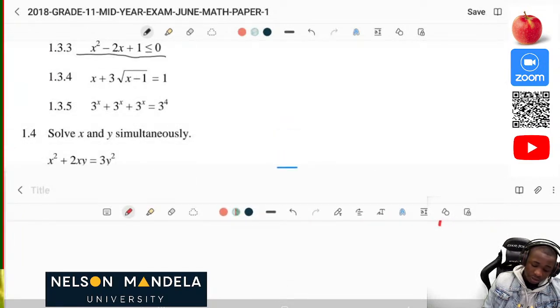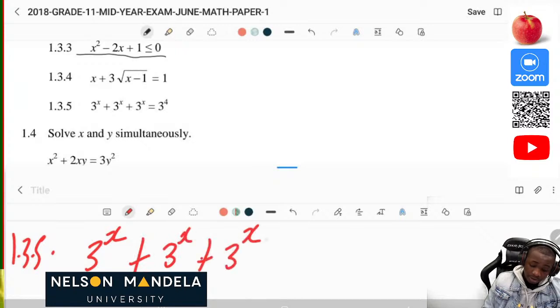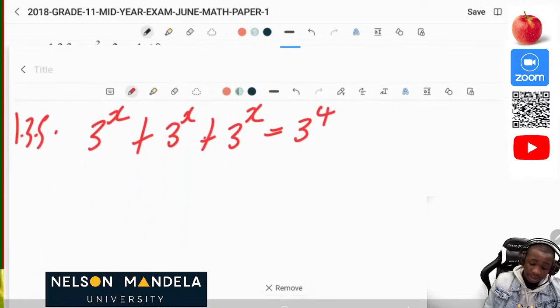On the next question, 1.3.5, we have 3 to the power x plus 3 to the power x plus 3 to the power x is equal to 3 to the power 4. And it's 3 marks. These are exponents. Just to give you a small recap on exponents, we have laws which are approximately 7. The first law is when we are multiplying exponents of the same base, we add the exponents, and when we are dividing exponents of the same base, we subtract their indices.